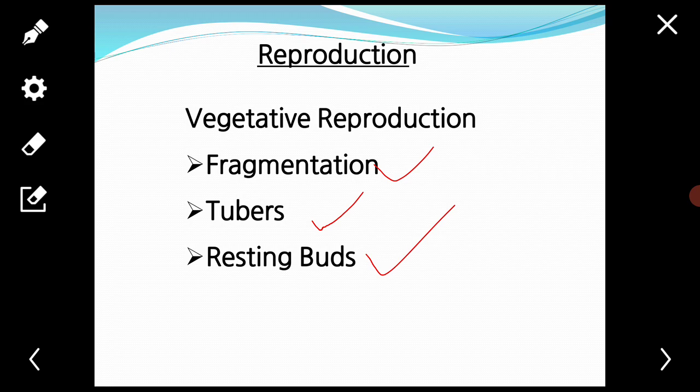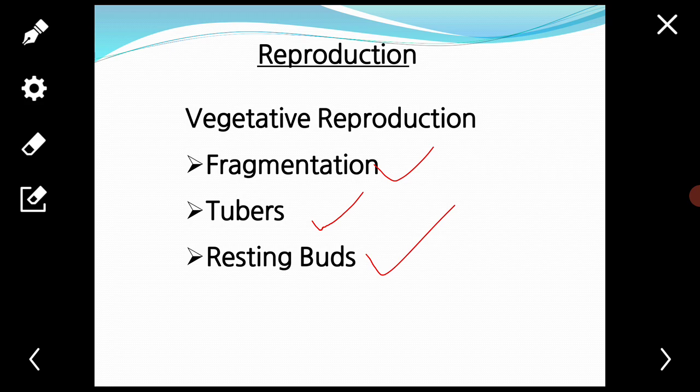These buds are usually formed at the end of the growing season and bear closely pressed overlapping leaves, give off rhizophores and bear roots. These resting buds survive under adverse environmental conditions when the whole plant dies, and on return of a favorable environment they produce new plants.